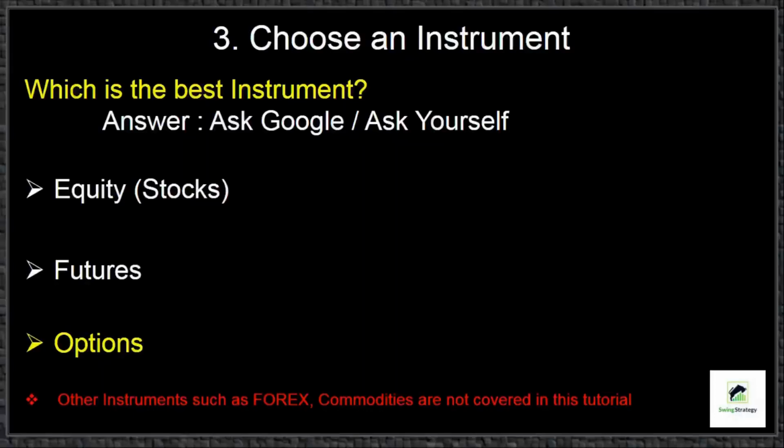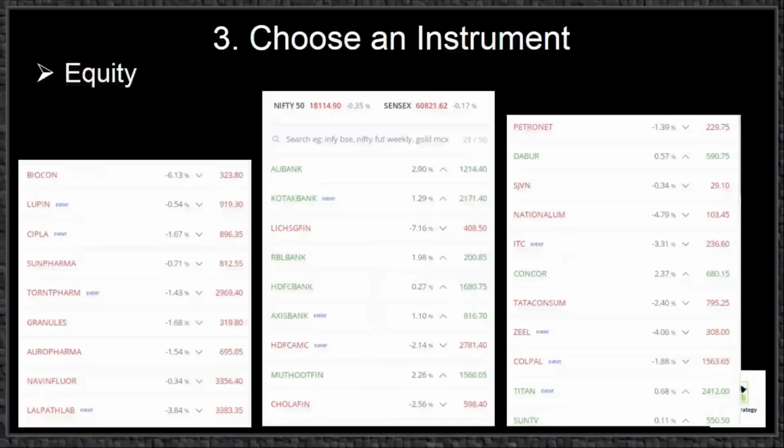So now I will explain the advantages and drawbacks of these instruments. Based on that, you can choose a type of instrument. First, we will take the most simple, convenient and secured instrument, that is equities.